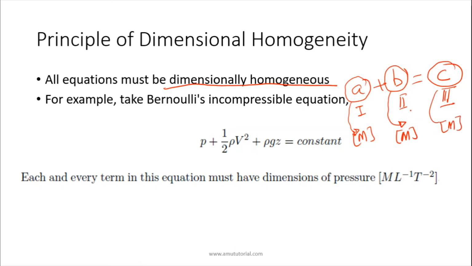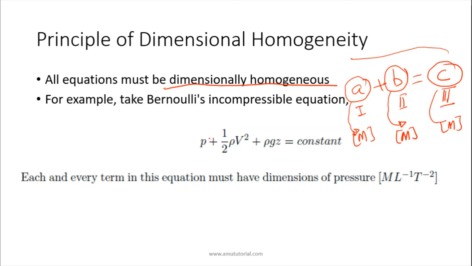If all these dimensions are not the same, then we will say that this equation is not dimensionally homogeneous, and hence it is not valid. So you must know that all the equations should be dimensionally homogeneous. If it is not dimensionally homogeneous, then there is some missing variable over there. So this is the use of dimensional analysis.